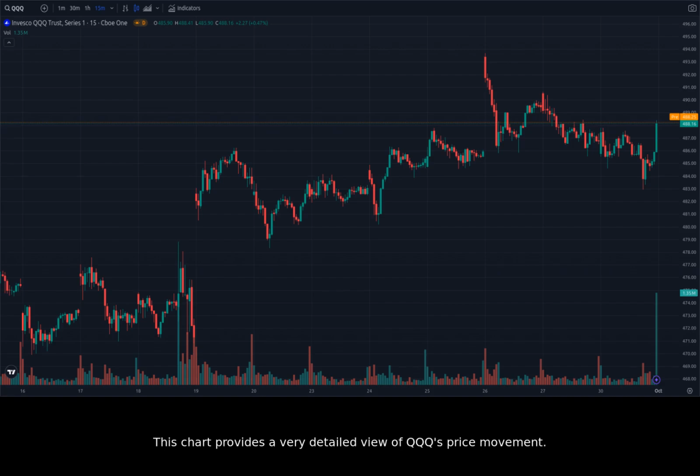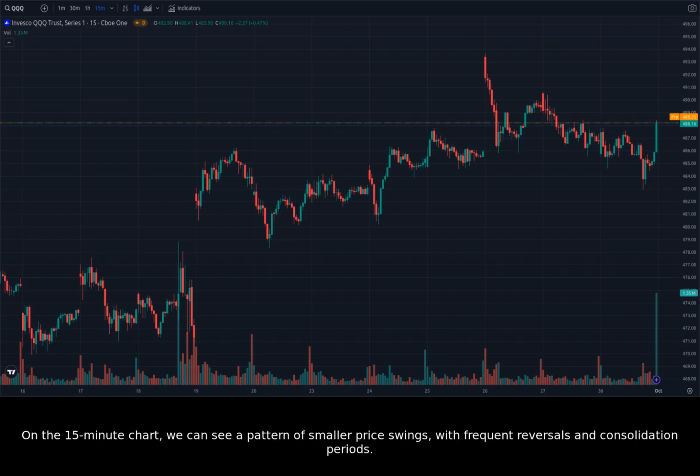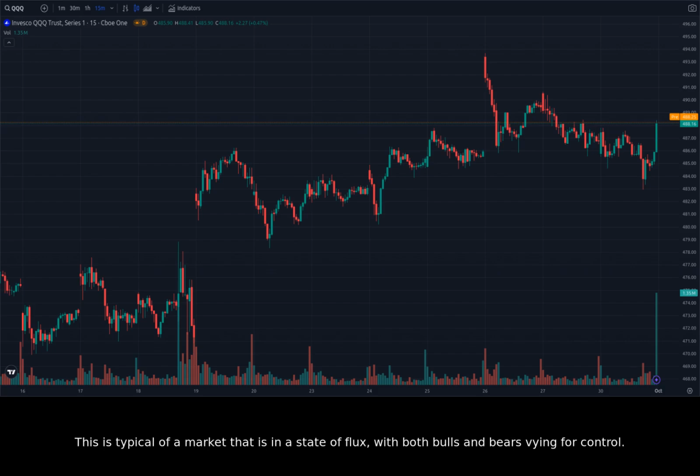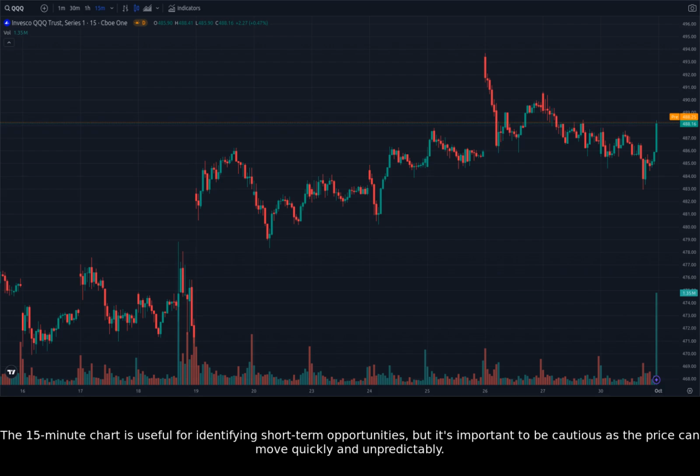This chart provides a very detailed view of QQQ's price movement. On the 15-minute chart, we can see a pattern of smaller price swings, with frequent reversals and consolidation periods. This is typical of a market that is in a state of flux, with both bulls and bears vying for control. The 15-minute chart is useful for identifying short-term opportunities, but it's important to be cautious as the price can move quickly and unpredictably.